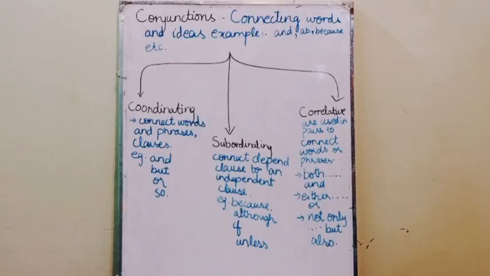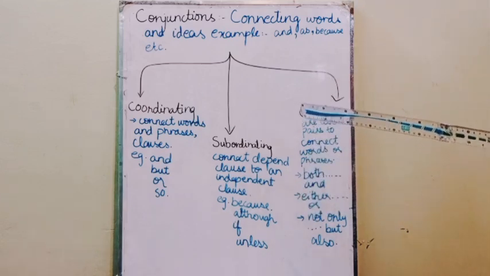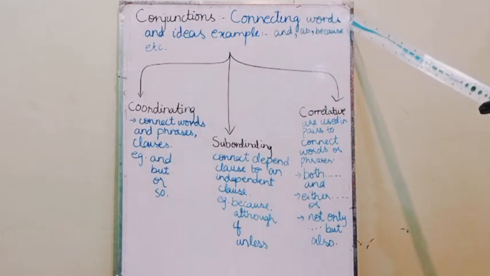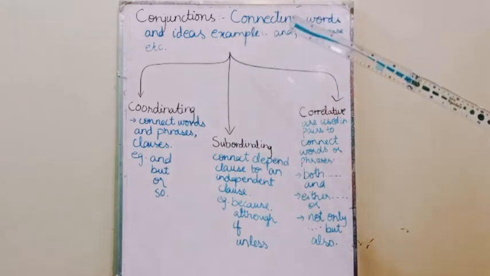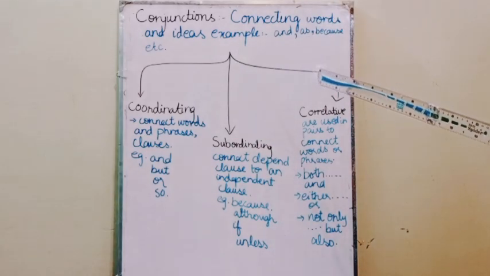Students, welcome back to Scholars, and today we are here with another topic, conjunctions. So I'm going to explain what conjunctions are, how you can use them, and what the three basic types of conjunctions are. First of all, conjunctions are connecting words and ideas, for example, and, as, because.